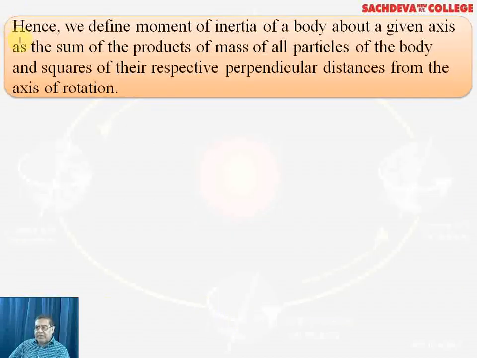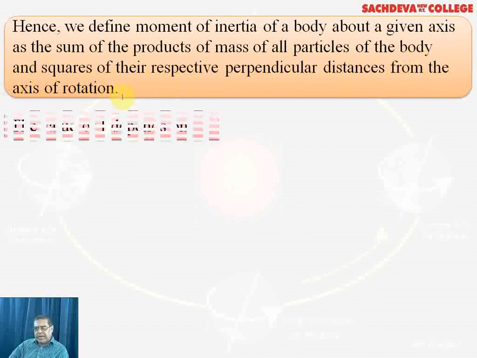So, what is the definition now? We define moment of inertia of a body about a given axis as the sum of the products of the masses of all particles of the body and the squares of their respective perpendicular distances from the axis of rotation. Its mathematical form is indicated earlier.